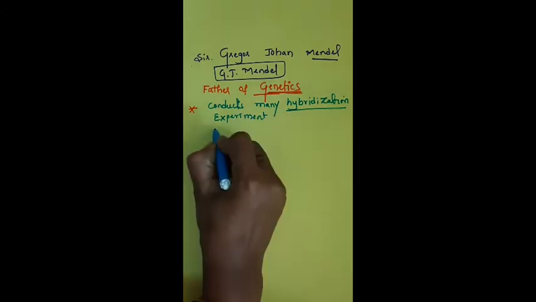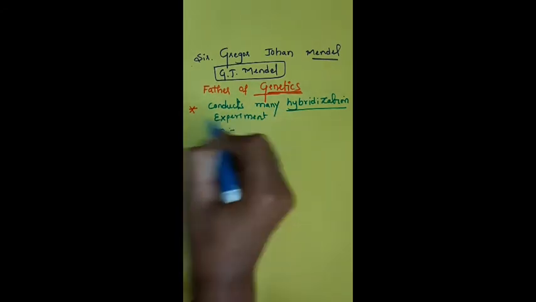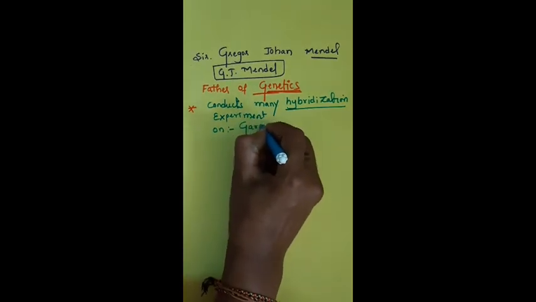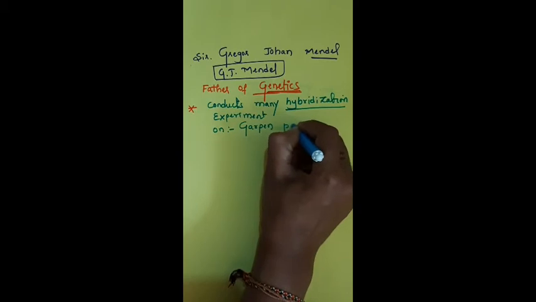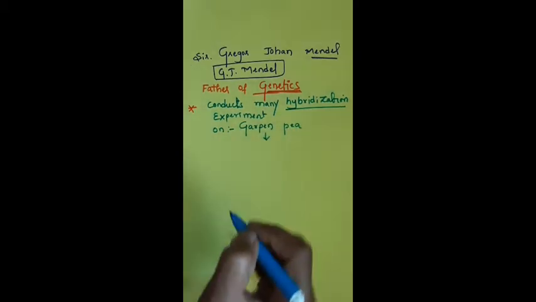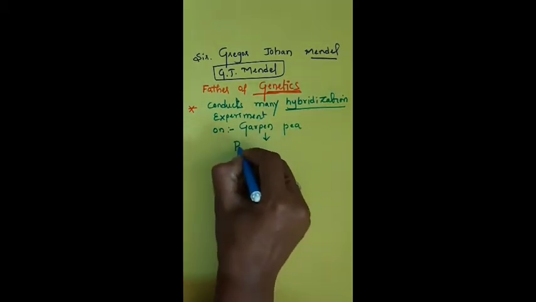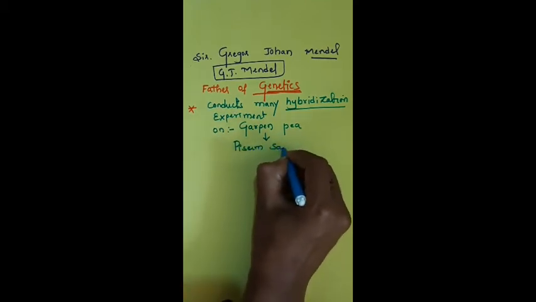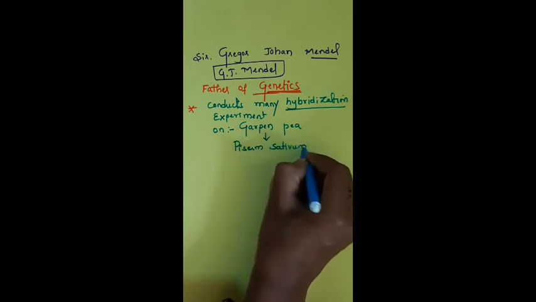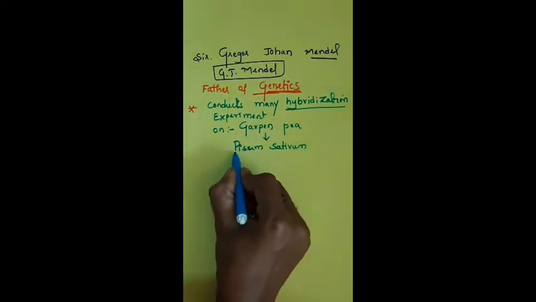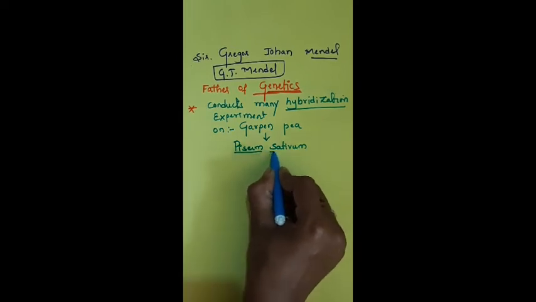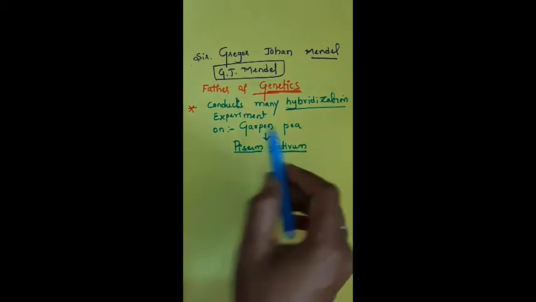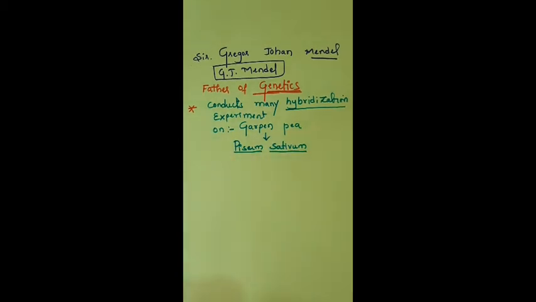He did experiments on a single plant, the garden pea. The scientific name of garden pea is Pisum sativum. This is the scientific name, so we should underline it. This is the genus name and this is the species.